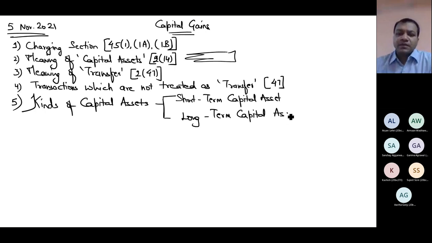Why I am bifurcating these in these two categories or subcategories, short term and long term? Because on these basis, short term, long term, I will determine short term gain, long term gain. On that basis, I will determine the tax, because short term are having separate rate of tax and long term are having separate rate of tax. The calculation of short term and long term is also different. So kinds of capital assets, short term, long term.